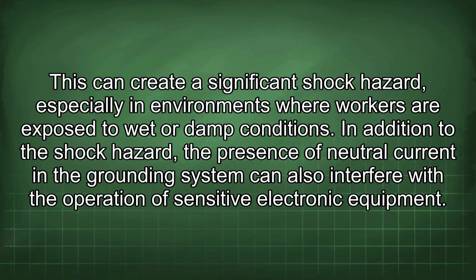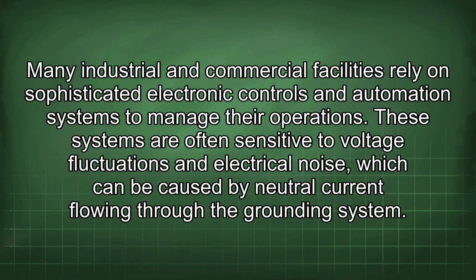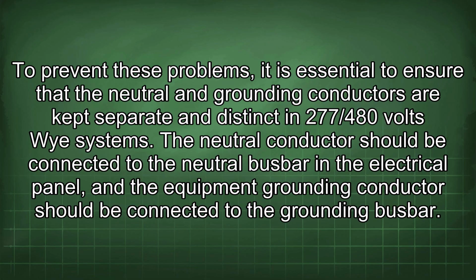In addition to the shock hazard, the presence of neutral current in the grounding system can also interfere with the operation of sensitive electronic equipment. Many industrial and commercial facilities rely on sophisticated electronic controls and automation systems to manage their operations. These systems are often sensitive to voltage fluctuations and electrical noise, which can be caused by neutral current flowing through the grounding system. To prevent these problems, it is essential to ensure that the neutral and grounding conductors are kept separate and distinct in